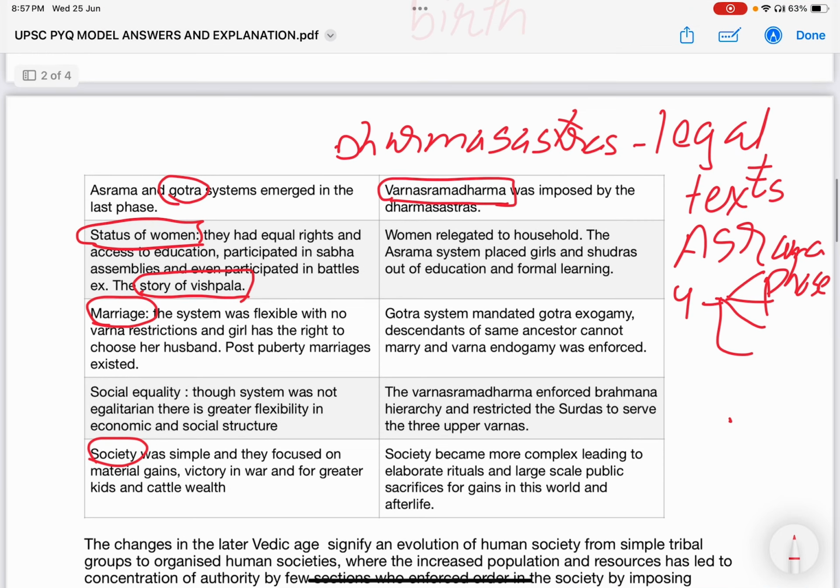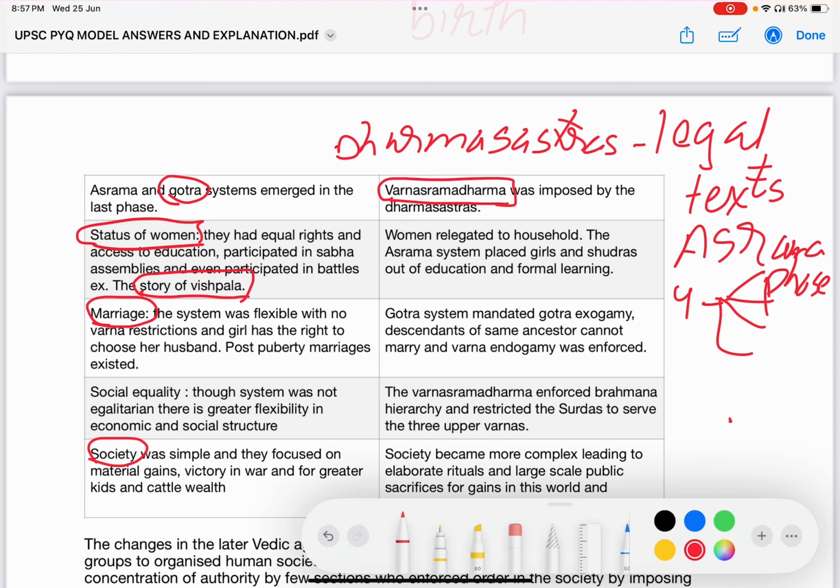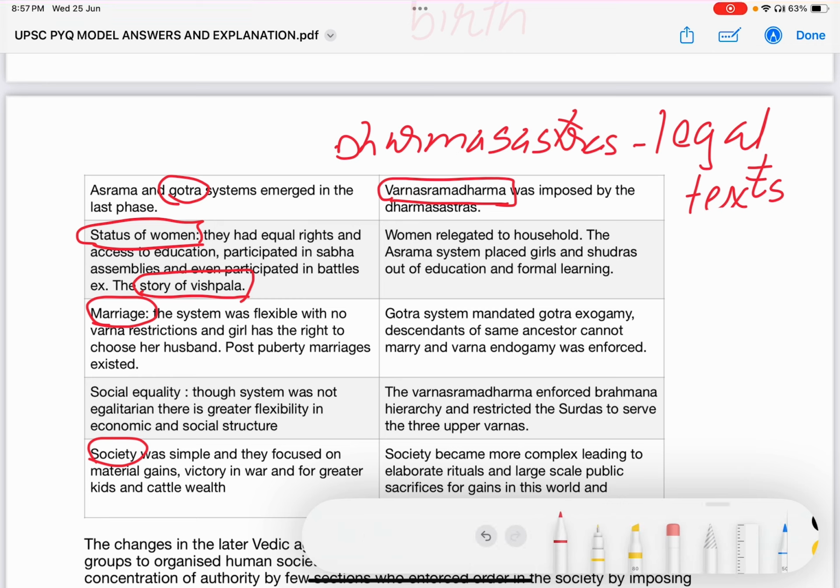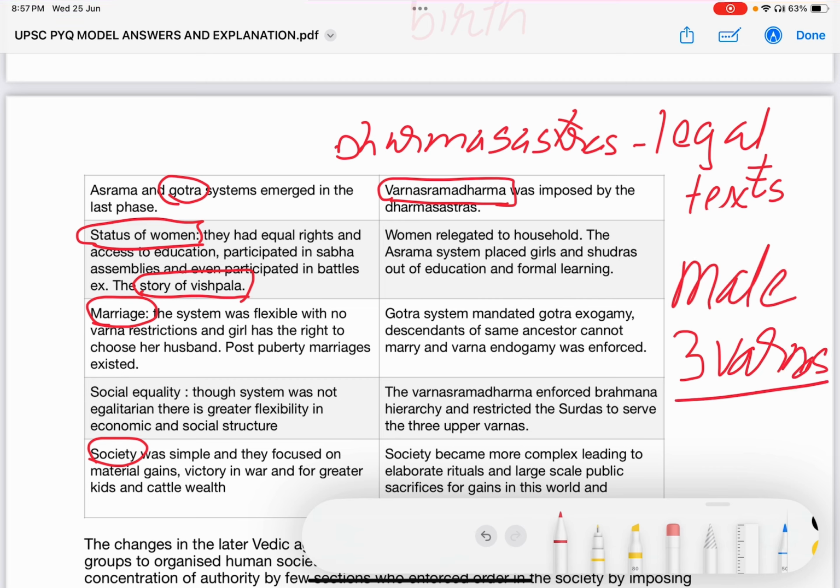The four phases of brahmacharya, grihastha, vanaprastha, and sannyasa were restricted only to the upper three varnas, and only to the male members of the upper three varnas. So, in a way, it is a degraded condition for women.